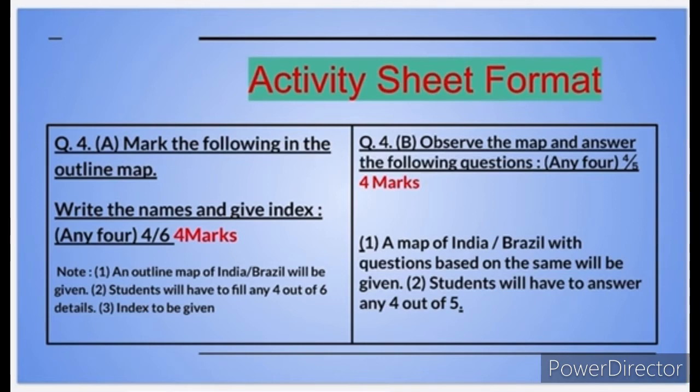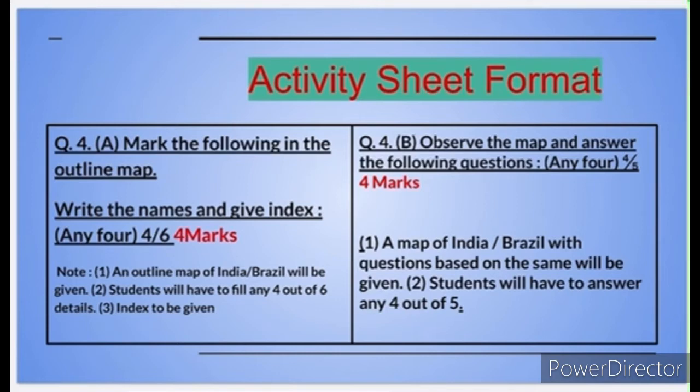Then next one is question number 4B. Observe the map and answer the following questions. Again, it is a very important question with a view to gaining marks. You can get more and more marks by attempting such questions. In this type of question, you are given a field map.